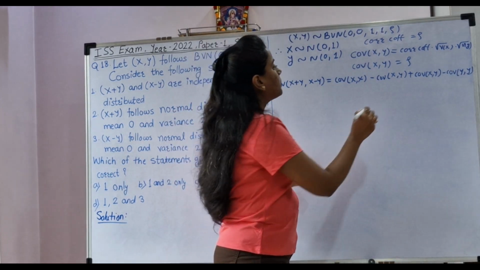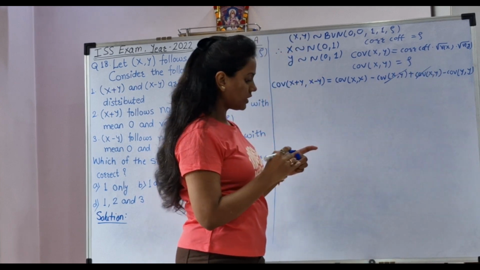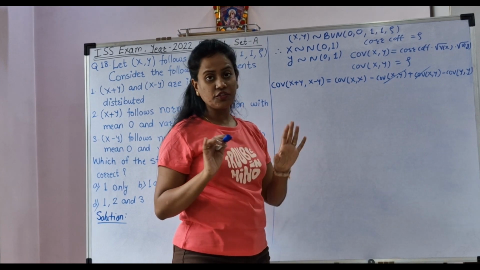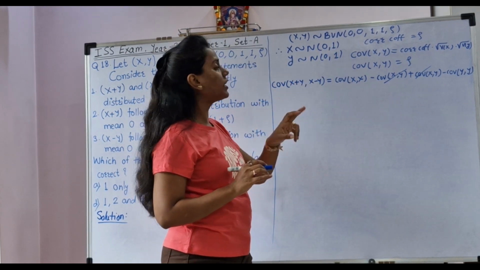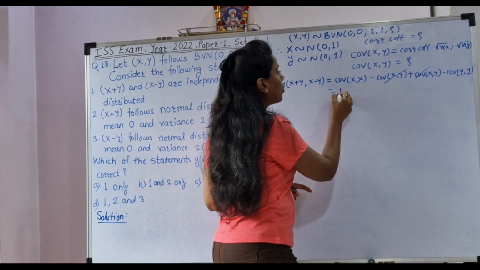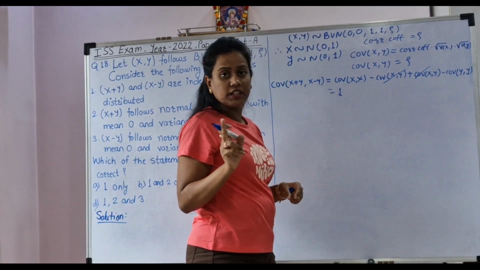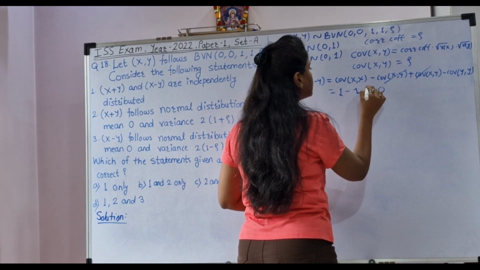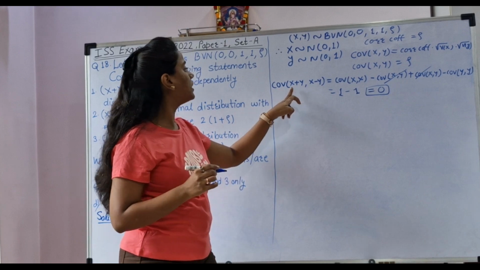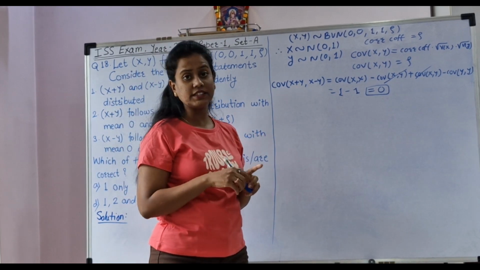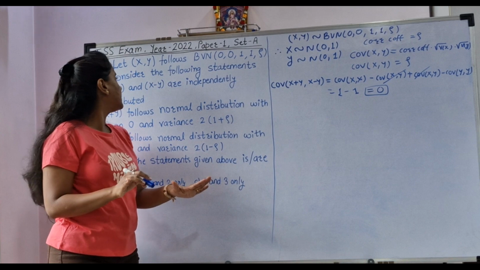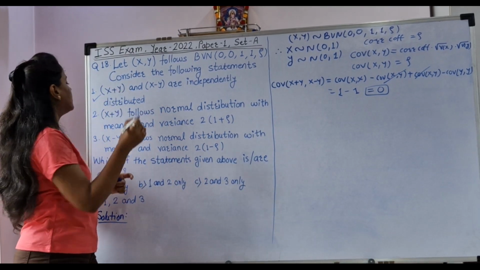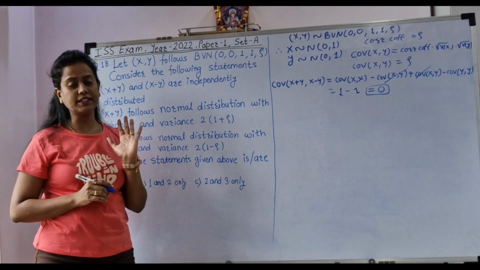Now here, plus covariance of XY minus covariance of XY will get cancelled. Covariance of XX means variance of X, and variance of X is 1, and covariance of YY means variance of Y, and variance of Y is also 1. So 1 minus 1 is 0, and that means covariance of X plus Y, X minus Y is 0, and hence we can say that X plus Y and X minus Y are independently distributed. So our first statement is correct.